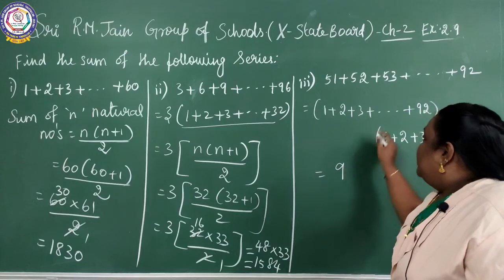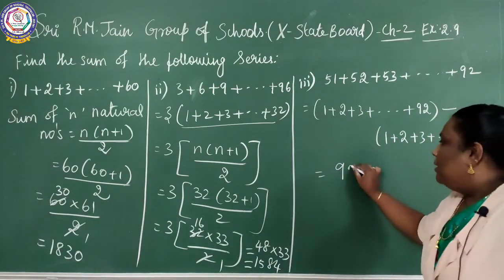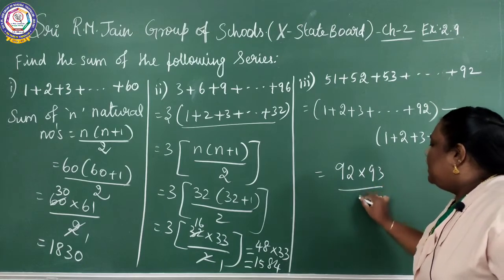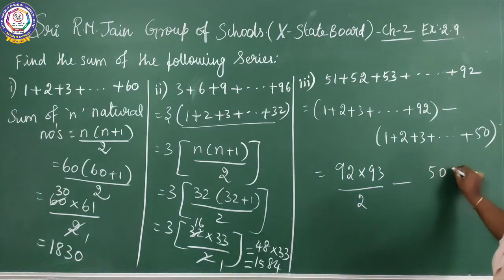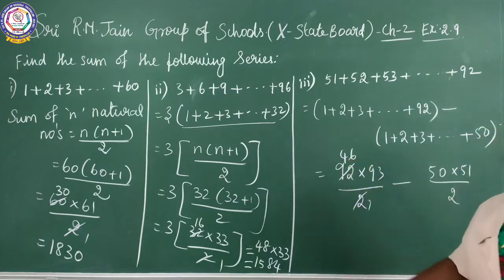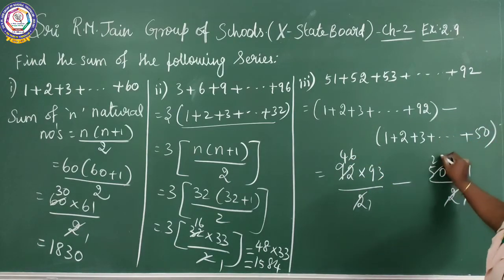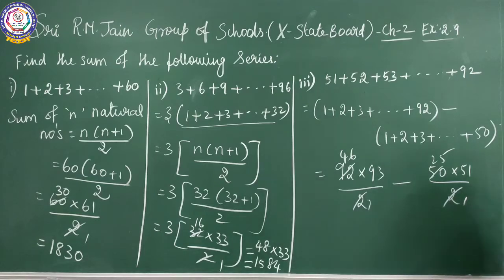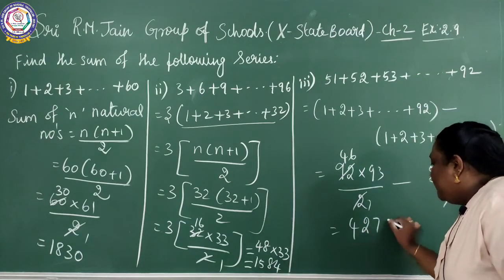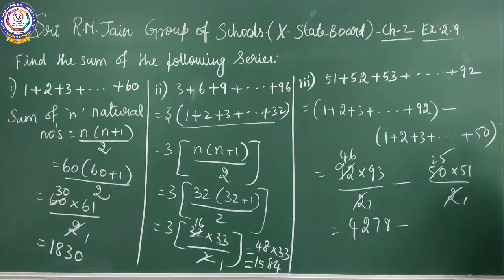So the sum of n natural numbers formula. What is the formula? 92 into 93 by 2 minus 50 into 51 by 2. You know the formula, n into n plus 1 by 2. So 2 ones are 2, 2 twenty-threes are 46. 2 twenty-fives are 50, 25. 46 into 93 is 4278 minus 25 into 51 is 1275. When we subtract, what is the answer you are getting?